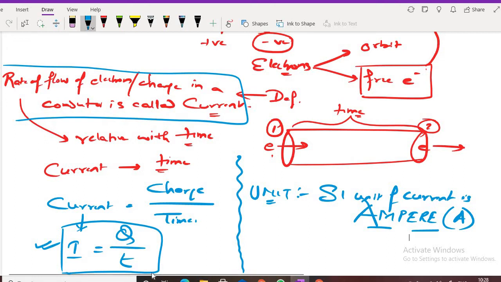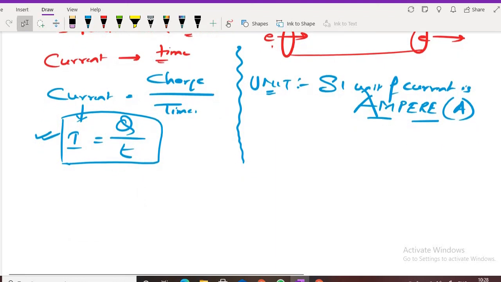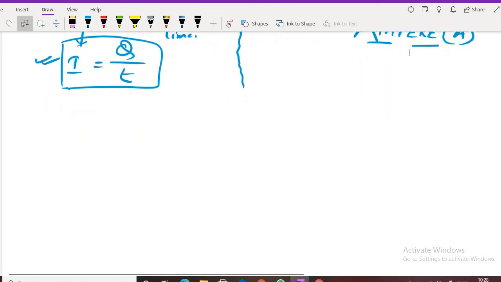Yes, sir. Any problem? Anybody has got any problem? Am I audible, guys? Can you listen to me? Yes, sir. That's good. Acha, so we have studied the SI unit also.